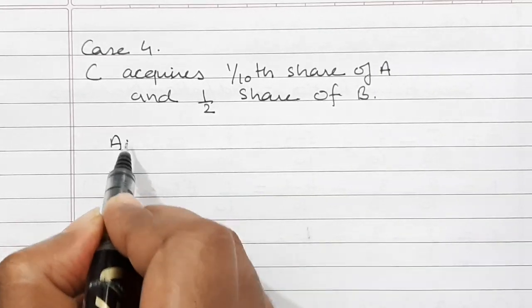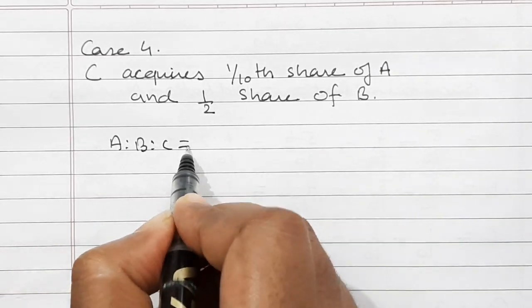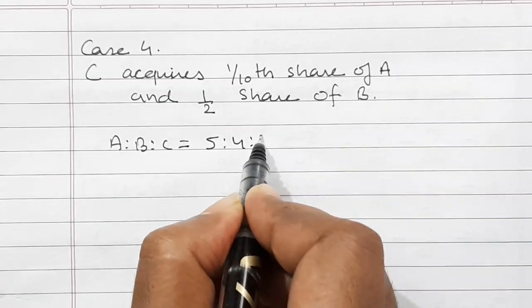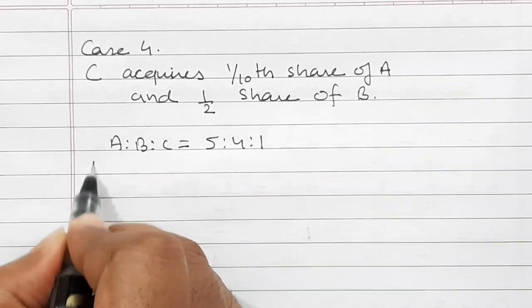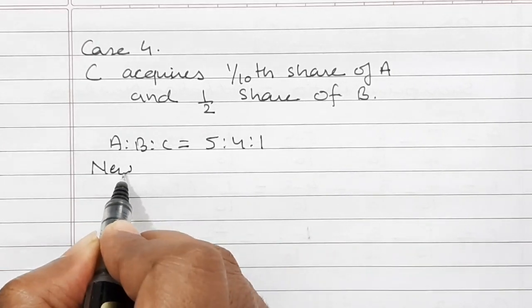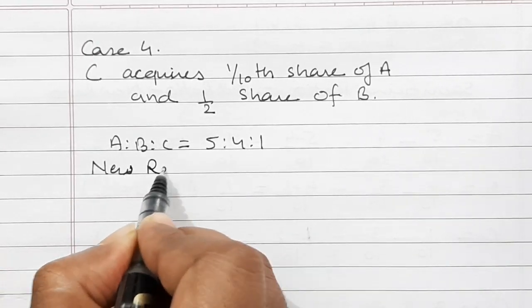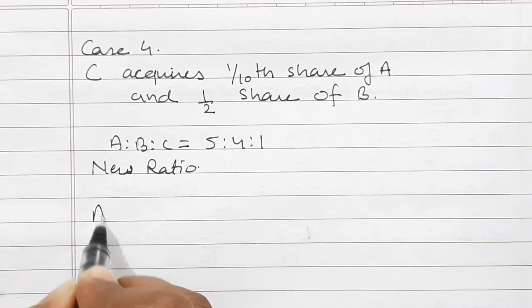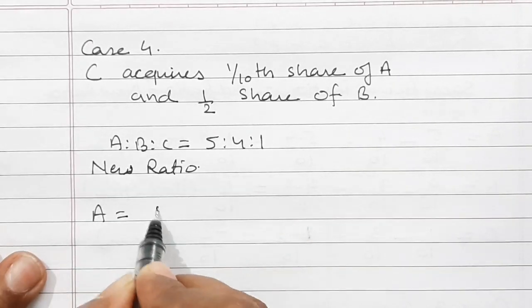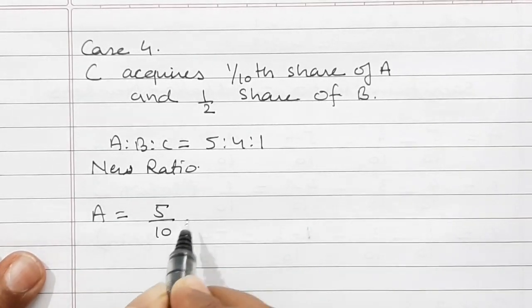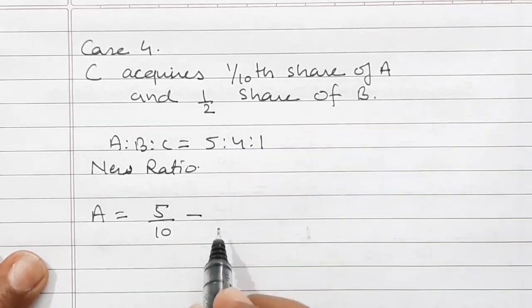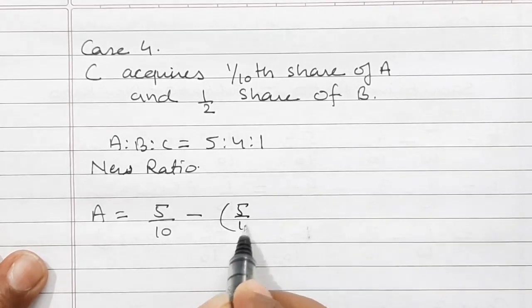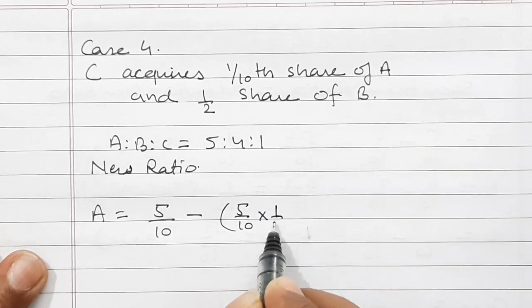So we know that old ratio of A, B and C is 5 is to 4 is to 1. And applying this condition, let us calculate the new ratio. Of A is equal to, A is already having 5 by 10, but he is sacrificing 1/10 of his portion. It means 5 by 10 into 1 by 10.